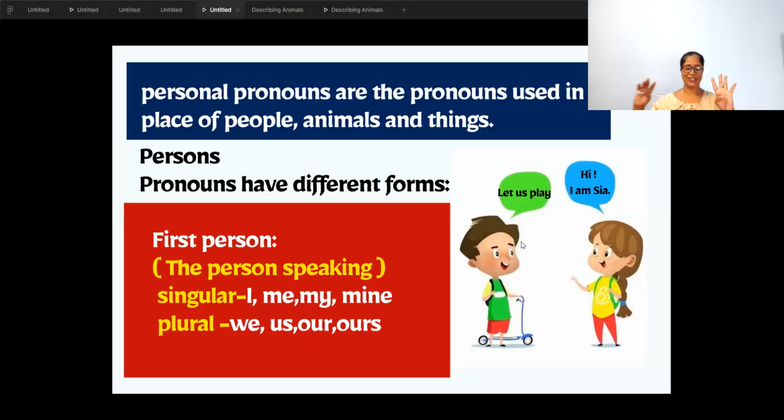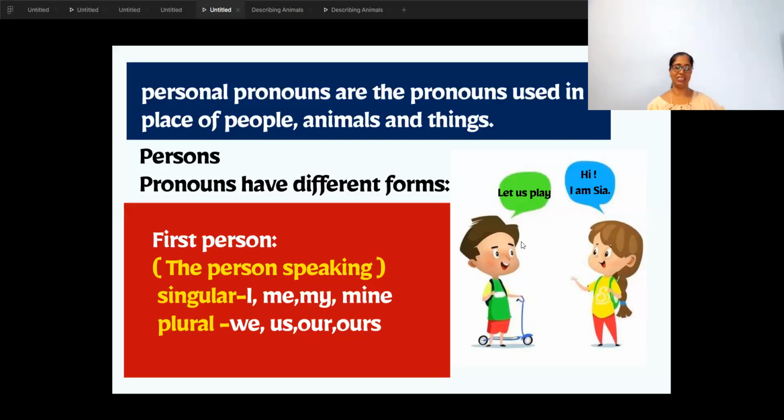So it is the plural form of the first person pronoun. Got it? So the pronoun used by the person speaking: singular I, me, my, mine, and in plural, when I have a partner with me, we, us, our, ours.